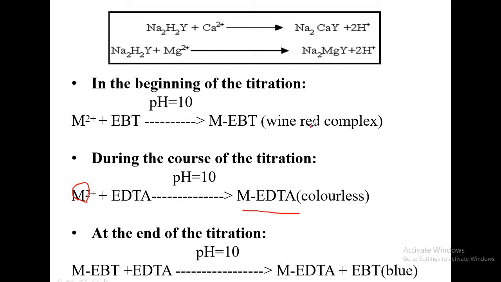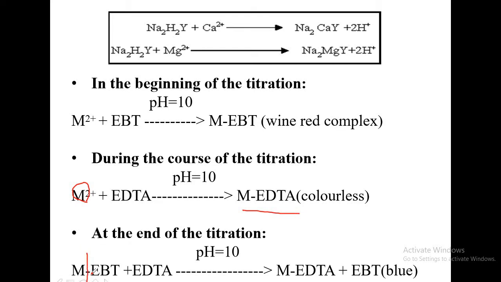MEBT complex is wine red, MEDTA complex is colorless. This reaction keeps happening during the course of the titration, almost till the end. All the calcium and magnesium ions present in the free state keep forming complex with the EDTA.